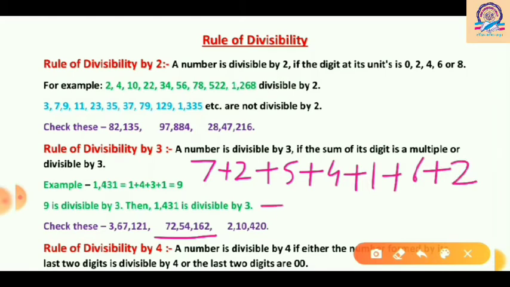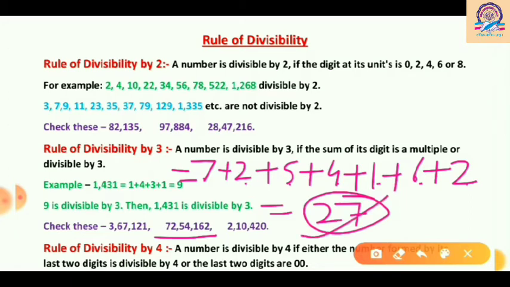The sum is 7 plus 2 is 9, 9 plus 5 is 14, 14 plus 4 is 18, plus 1 is 19, 19 plus 6 is 25, plus 2 is 27, and 27 is a multiple of 3, or you can say 27 is divisible by 3. So the whole number 72,54,162 will be divisible by 3.